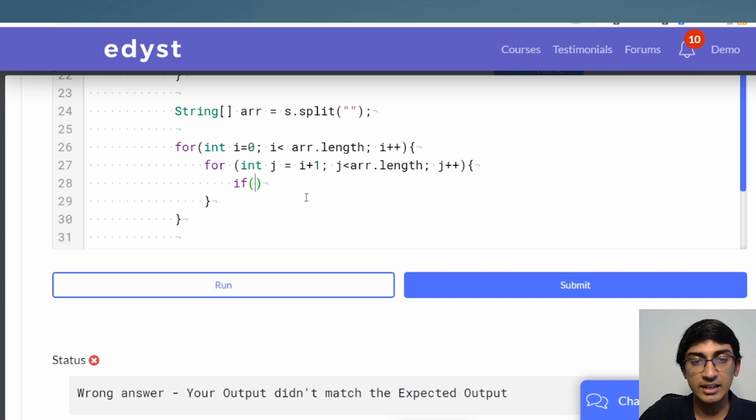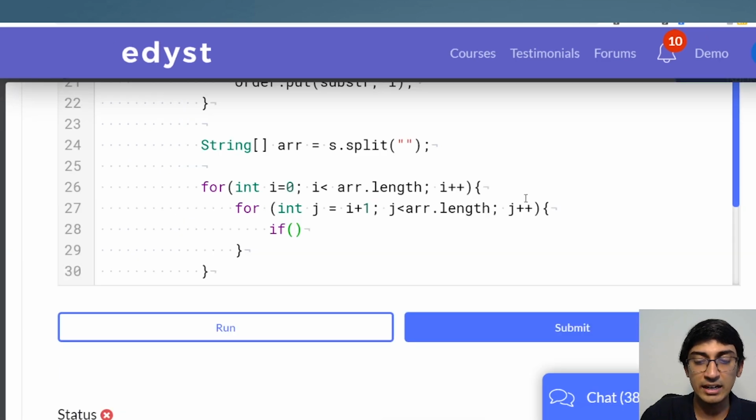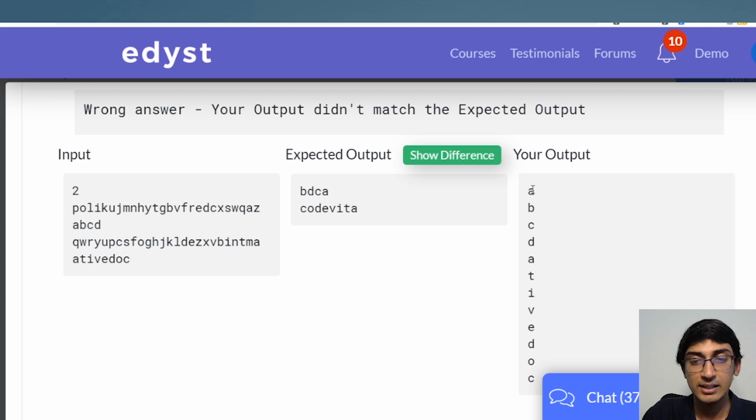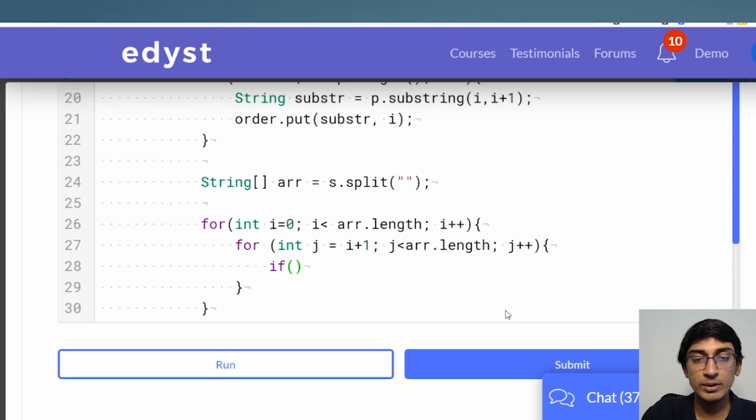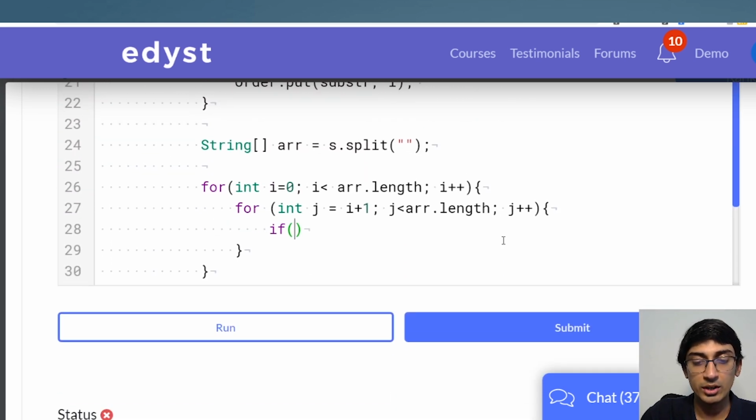But currently speaking, the value of i will be whatever is the value in the new order, right? So for example, if we have this word over here, we have A, we don't compare A and B, rather we have to compare the new value of A with the new value of B. How do we get the new value of A? We can use the order.get of arr of i, that is, I'm getting whatever is the value of arr of i.